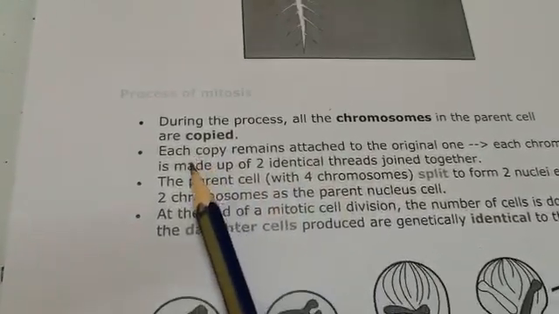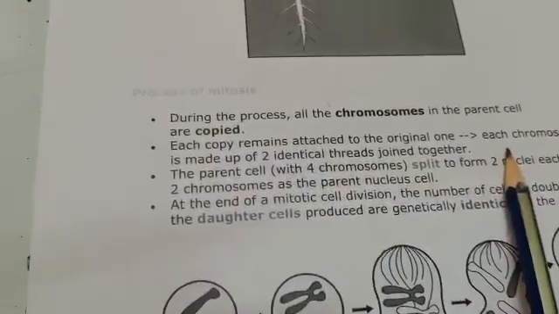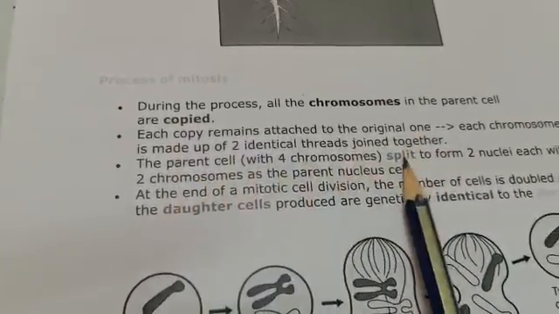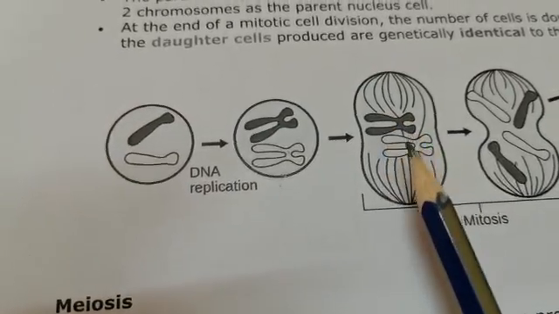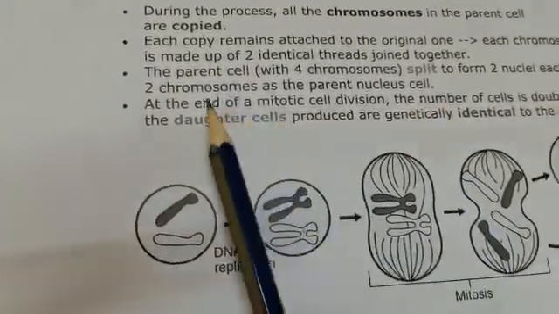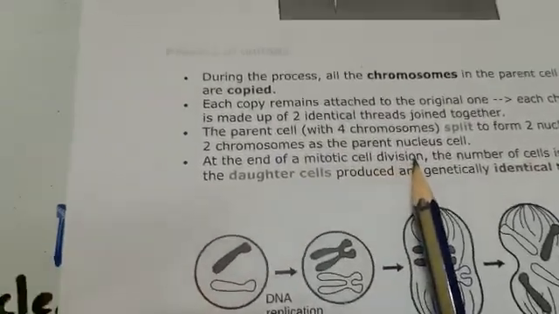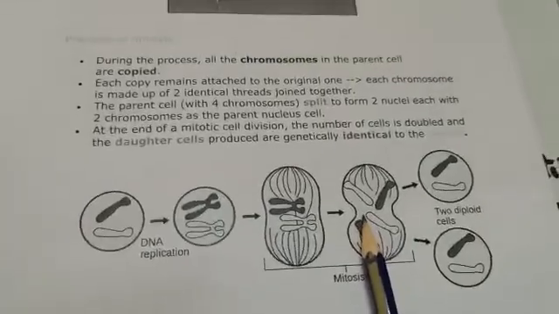Then each copy remains attached to the original one. Then the parent cell splits to form two nuclei, each with the same number of chromosomes as the parent nucleus. You can see it in the diagram.